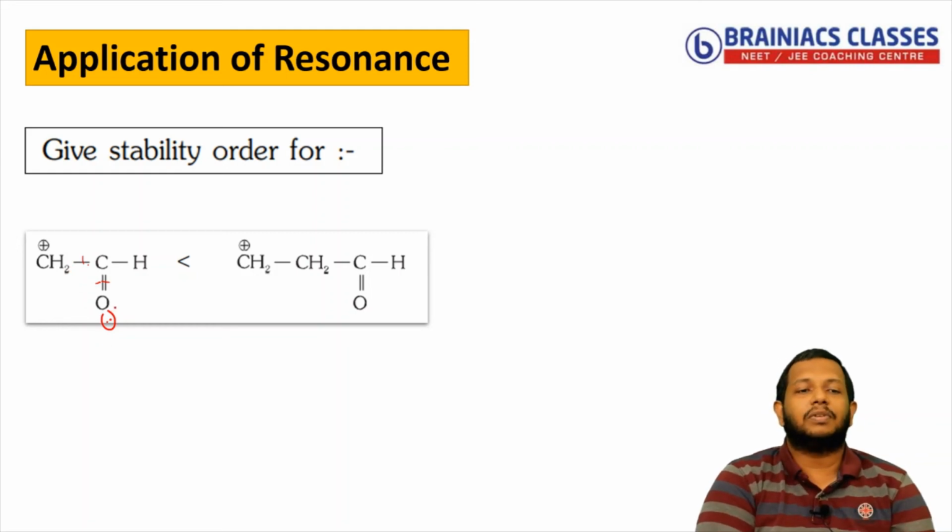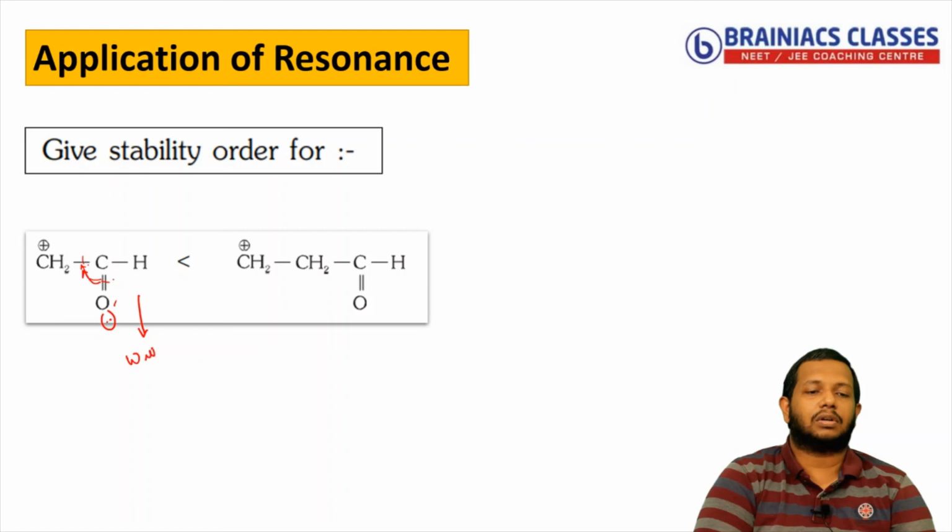But here the problem is, since oxygen is nearby, if the double bond moves in this direction, oxygen will lose the octet or the number of valence electrons. Right now oxygen is stable with 8 electrons, so this would make the system unstable. Or you can say oxygen is more electronegative. It will not allow any of the pi bond or lone pair to move in the other direction. It will always allow movement towards oxygen. So that's the reason why this pi bond cannot move towards here. Understood? So I can say in this case this will not show resonance.